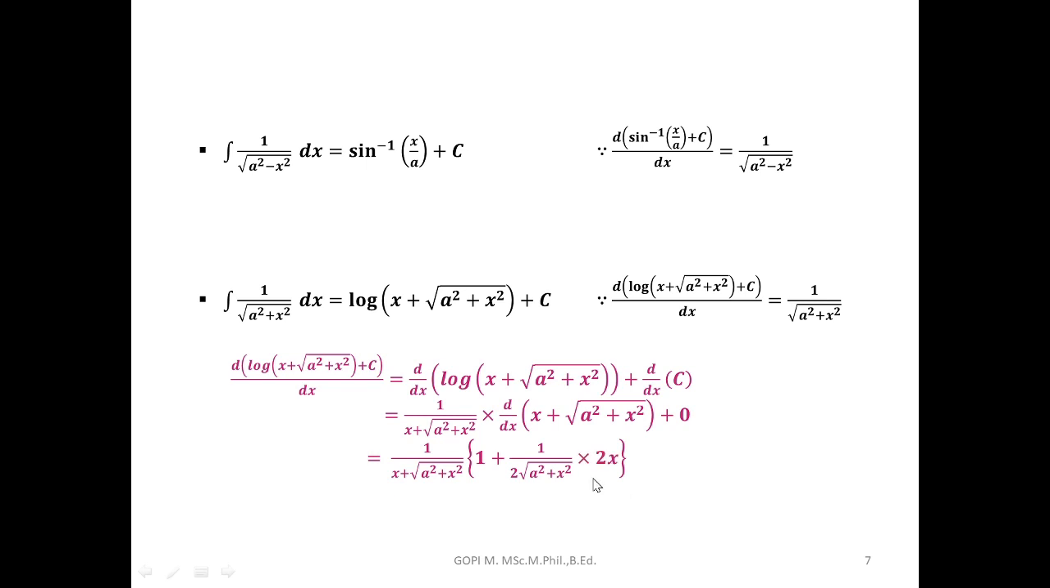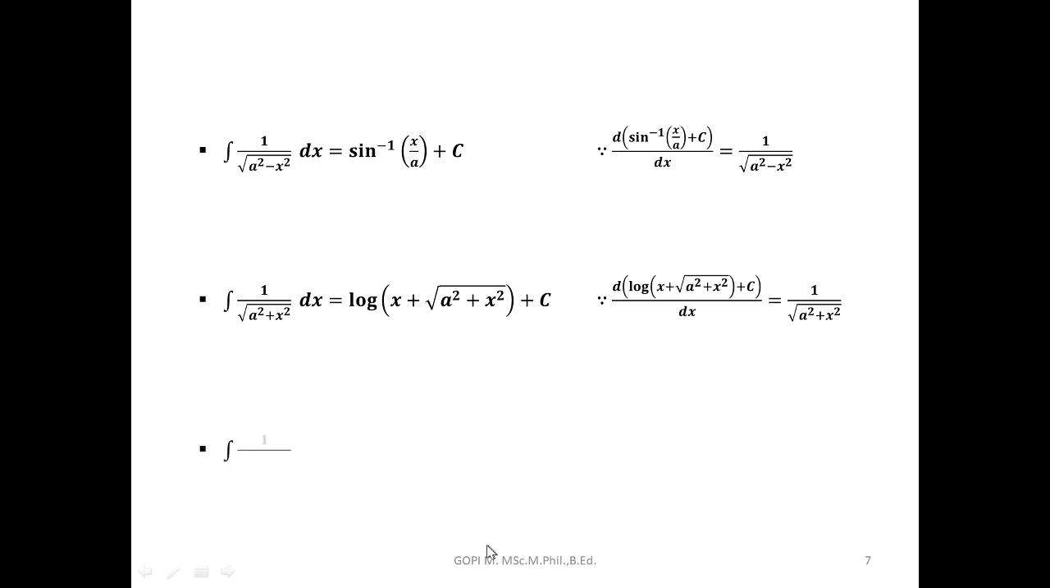So on the whole, we'll get 1 plus 1 by 2 into root of a square plus x square into 2x. Within the bracket you take LCM, and 2 cancels. So x plus root of a square plus x square by root of a square plus x square. Numerator and denominator cancel, and we get 1 by root of a square plus x square. Are you clear with that? We'll go next.